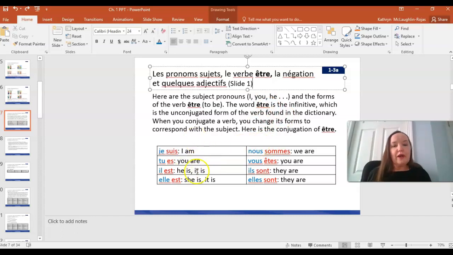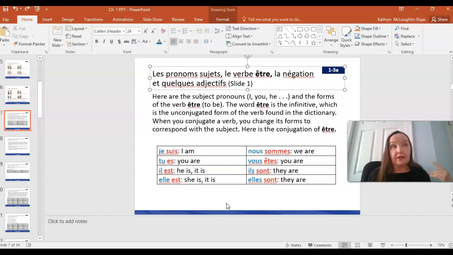So the way we would conjugate that verb to be in English, you can see in the chart here: I am, you are, he, she, it is, we are, they are. And so we have a few different forms of the verb to be. And in French, it's pretty similar. So I am would be je suis. You are, informal, is tu es.